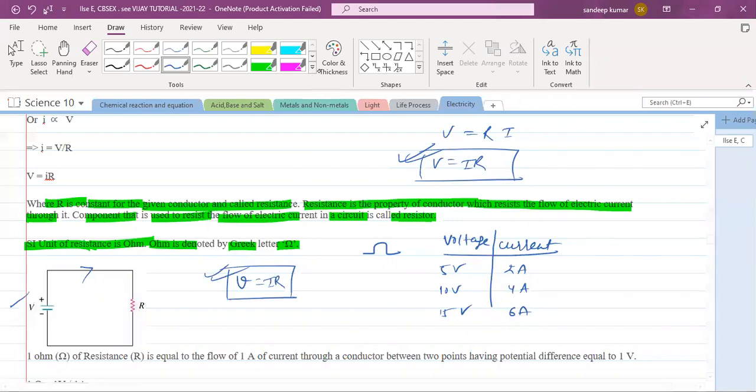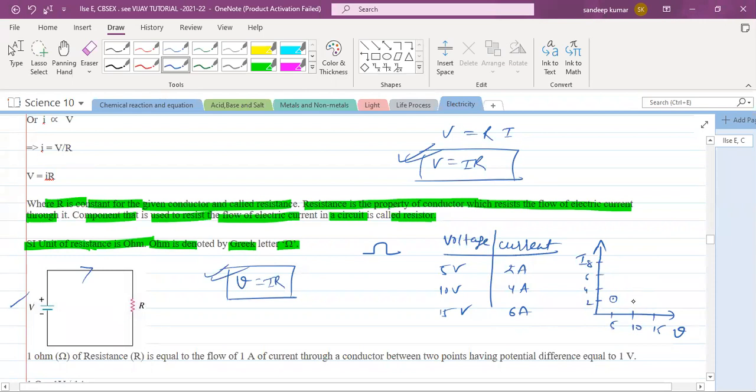So I want to plot a graph of this V-I. Voltage I'm taking along the x-axis and current along the y-axis. I'm marking the values of voltage 5 volt, 10 volt, 15 volt, and current 2 ampere, 4 ampere, 6 ampere, 8 ampere, like this. For 5 volt, how much is the current? 2 ampere. For 10 volt, what is the current? 4 ampere.